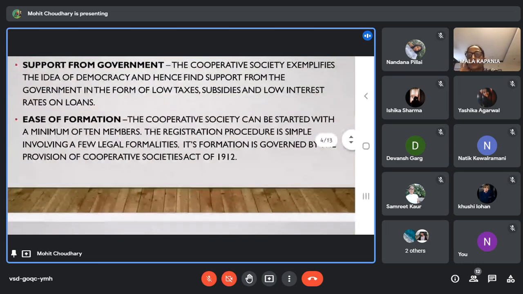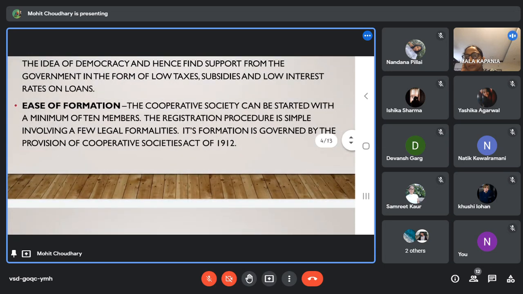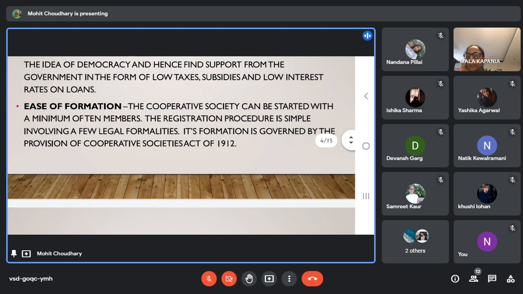And easy formation. A cooperative society can start with a minimum of 10 members. And the registration process is also simple. It does not involve many legal formalities. Its formation is governed by the provisions of the Cooperative Societies Act of 1912. And these were the merits.